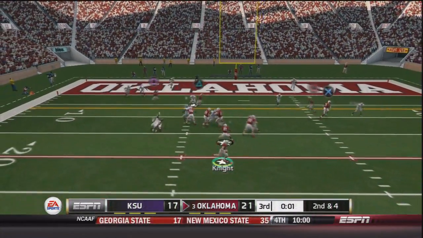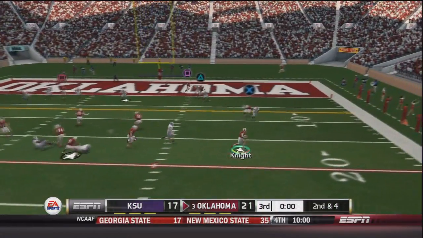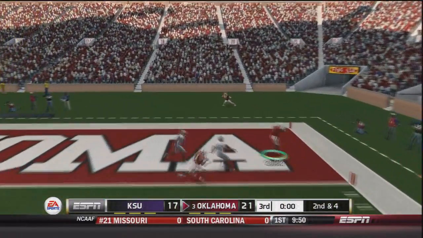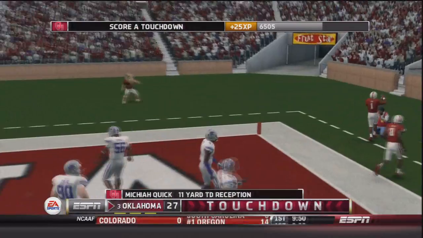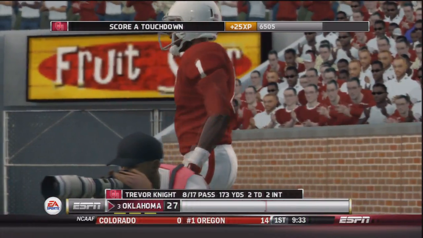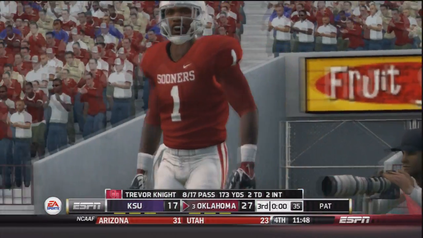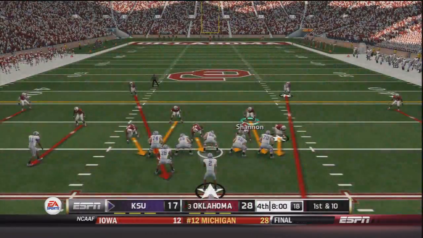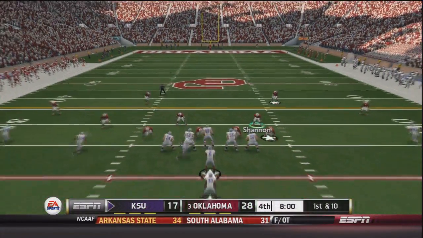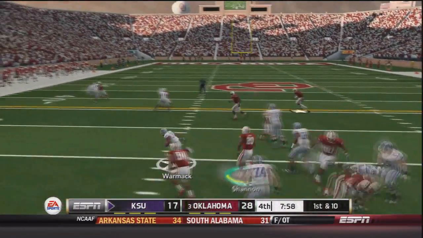It's 2nd and 4 and the last play of the 3rd quarter. Trevor Knight rolls out to his right side. He stops, sets his feet, throws to the end zone. Touchdown, Micaiah Quick. That was one of the most perfect passes he's thrown all season. 8 of 17, 173 yards, 2 touchdowns, 2 interceptions. Now to start the 4th quarter, Kansas State has to do something.